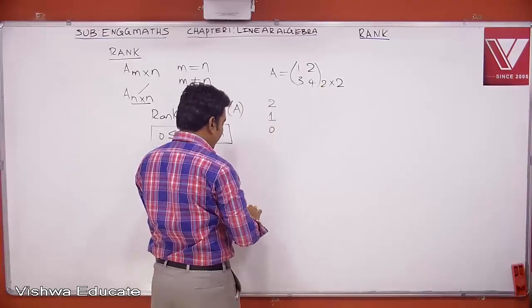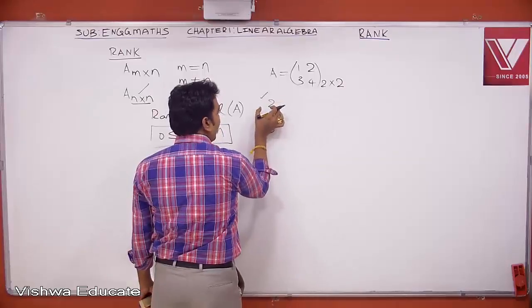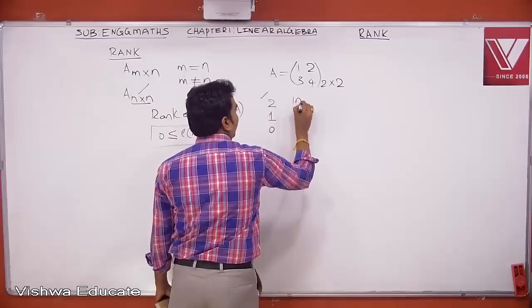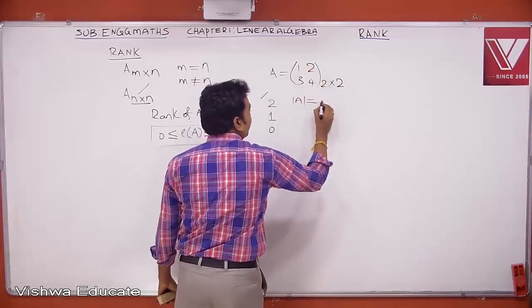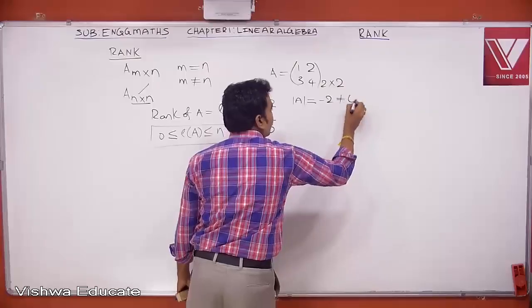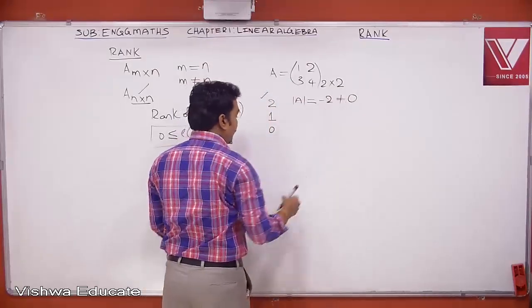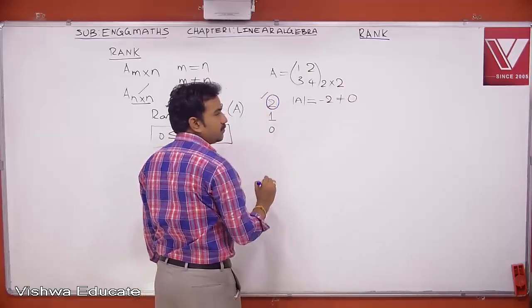Now let us try to see whether this matrix has rank 2 or not. If you want to find the rank of a matrix, you must find the determinant of that square matrix. Now here the determinant of this matrix is 1 into 4 minus 2 into 3. This is minus 2. It is not equal to 0. Therefore, in this case, the determinant is not equal to 0. Therefore, the rank of this matrix is 2.